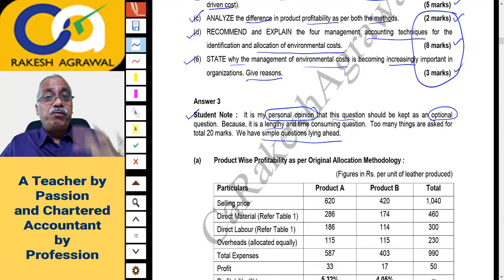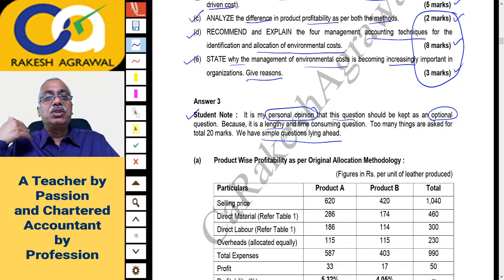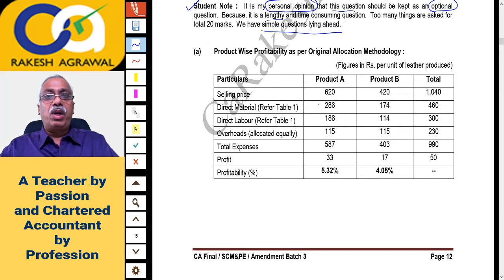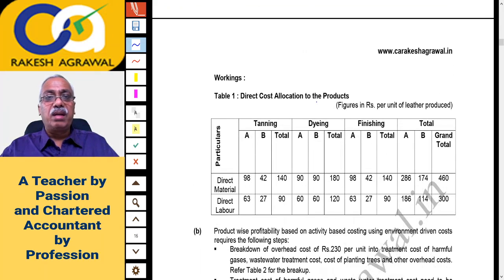See, you have to solve 4 out of the remaining 5 questions after the first question being compulsory. So out of the remaining 5, my personal opinion is you should skip question 3, and there are simple questions ahead which will consume less time. And all this working is given, my dear friends. This product wise profitability is calculated, right? You can later on check on the calculator.